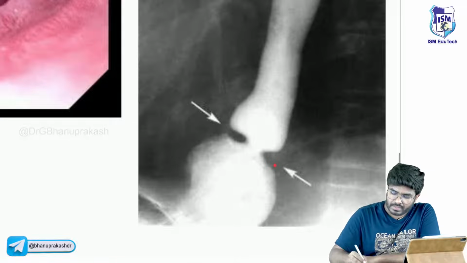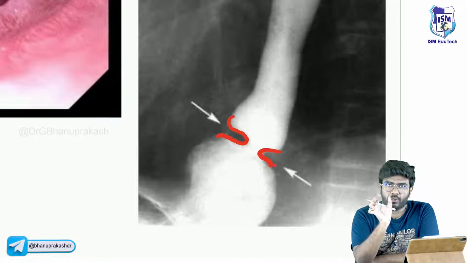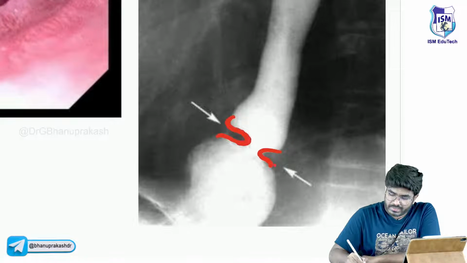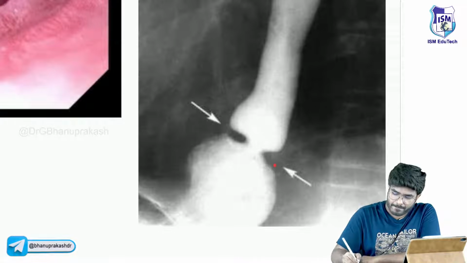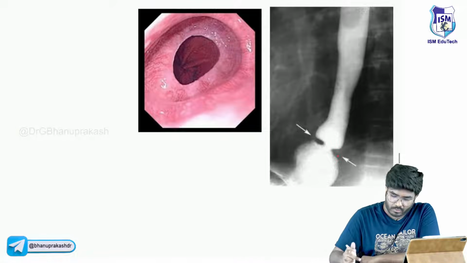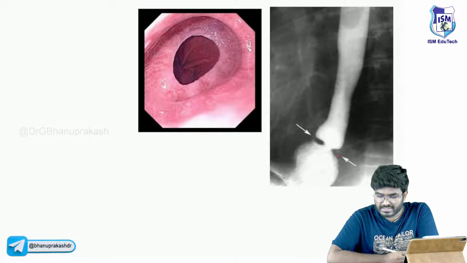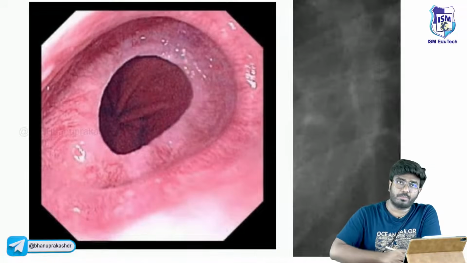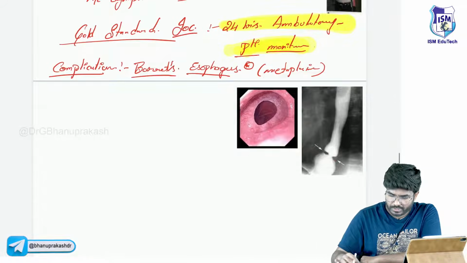And here in the barium swallow, you can clearly see this web-like structure. It is narrowing the esophageal lumen. What is this? Anyone? Can anyone tell me what exactly is this? Image based question, important for the PG exams. Let me write here the important points.